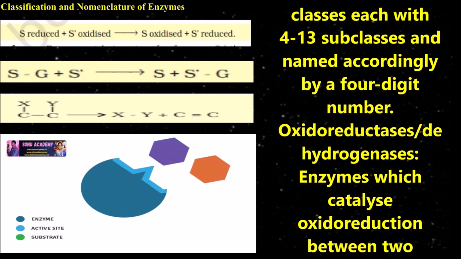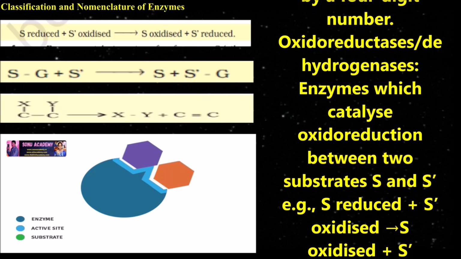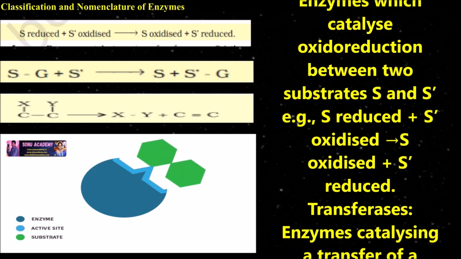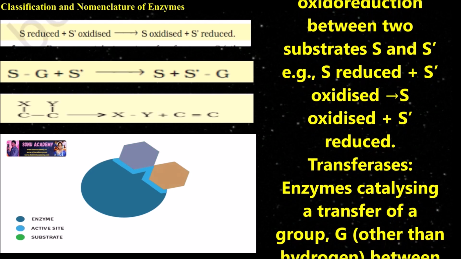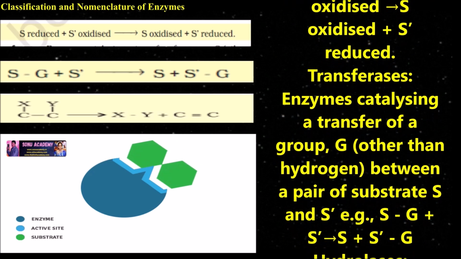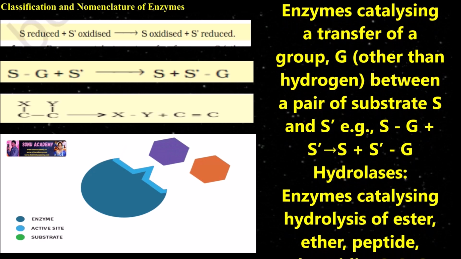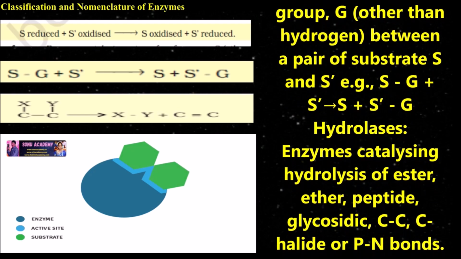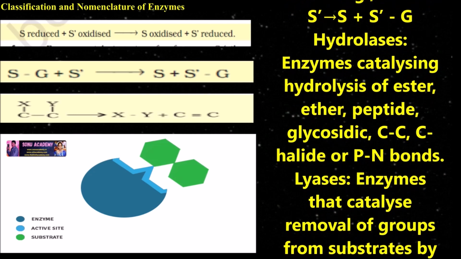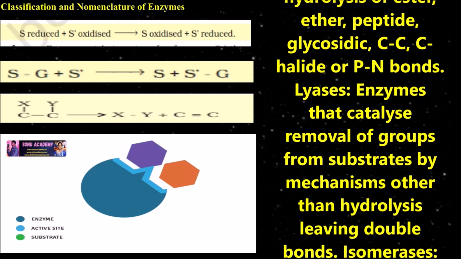Oxidoreductases, dehydrogenases, enzymes which catalyze oxidoreduction between two substrates S and S' are the examples. For example, S reduced plus S' oxidized gives rise to S oxidized plus S' reduced. Transferases, enzymes catalyzing a transfer of groups G between a pair of substrates S and S'. Hydrolases, enzymes catalyzing hydrolysis of ester, ether, peptide, glycosyl, C-C, and P-N bonds, etc.